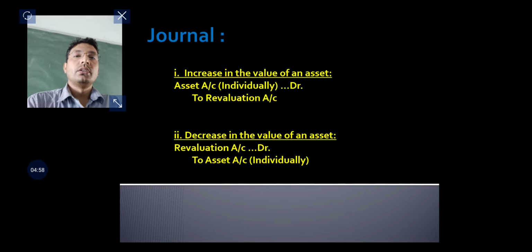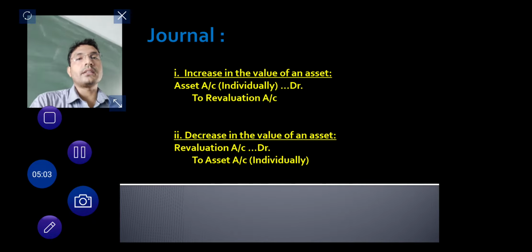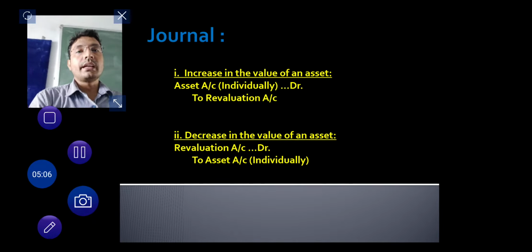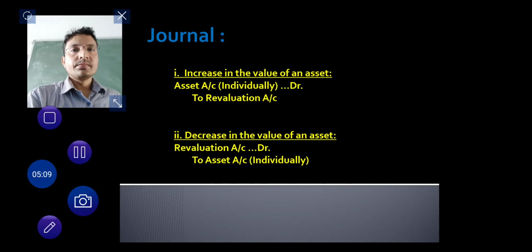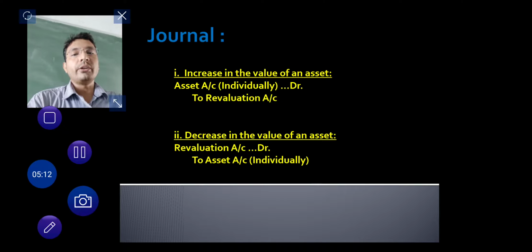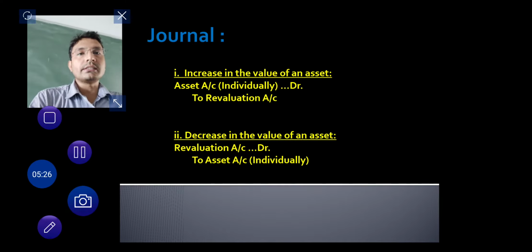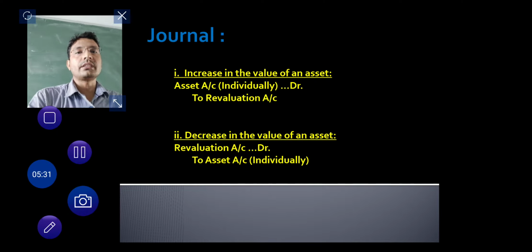Let us understand the journal entries. First, we will understand the journal entries that are to be passed at the time of revaluation of assets and liabilities, and then we shall understand the revaluation account, the posting of these journal entries into the revaluation account. As far as the journal entries and preparation of revaluation account are concerned, this is the same as whatever you have studied in the last chapter. It is just a copy of the treatment that you have applied in the last chapter.